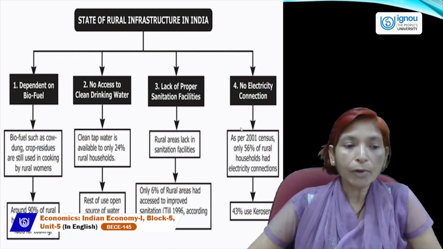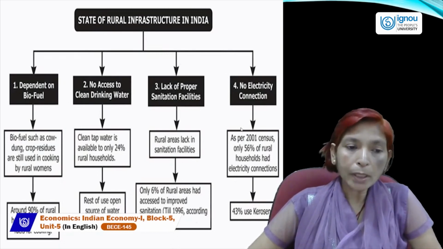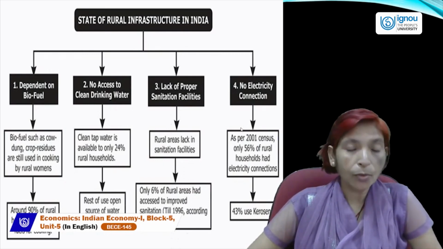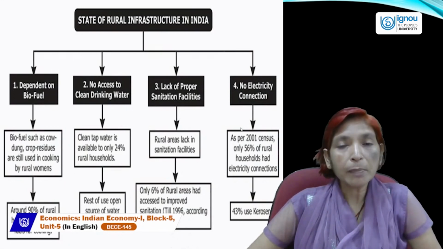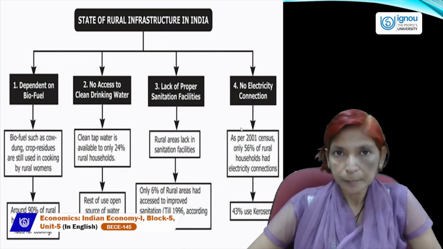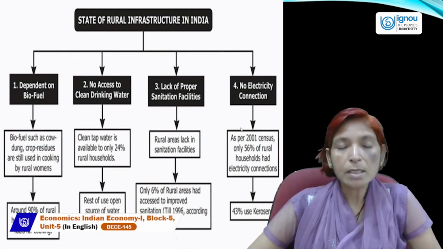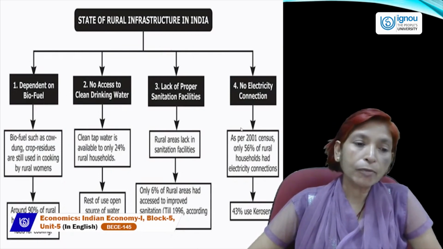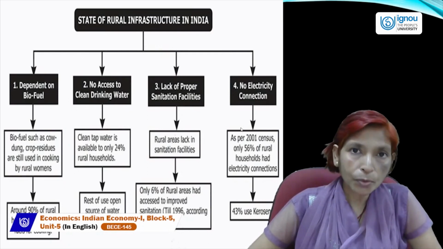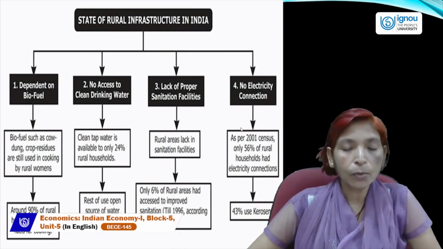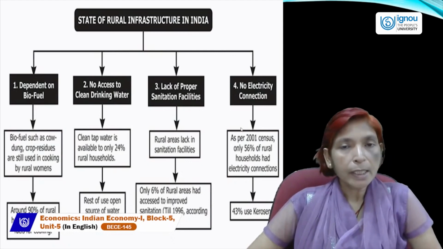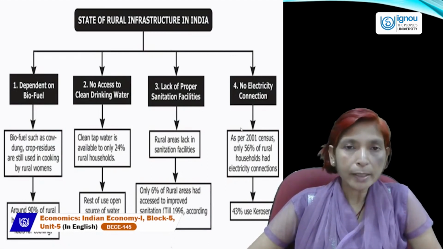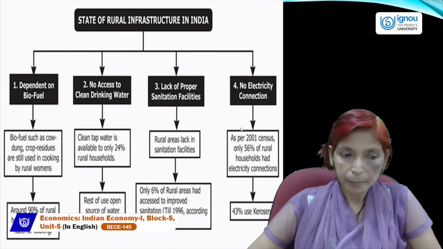Clean tap water is available to only 24% of rural households, though 70% people are living in rural areas at present. It means clean drinking water facility is not fully available.